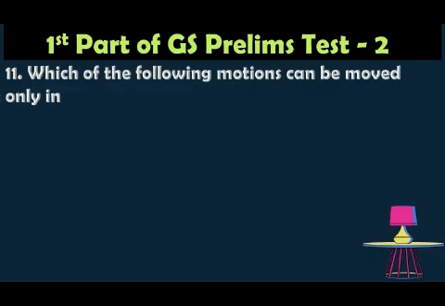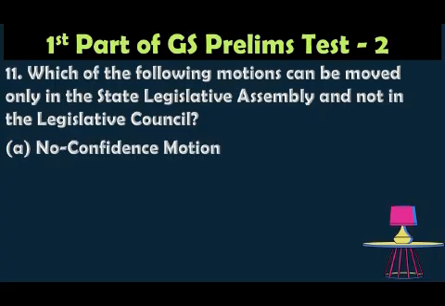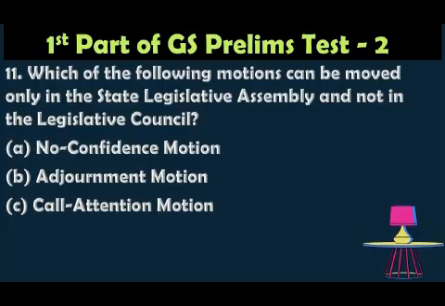Question number 11. Which of the following motions can be moved only in the state legislative assembly and not in the state legislative council? Option A, no confidence motion. Option B, adjournment motion. Option C, call attention motion. Option D, censure motion. The correct answer is no confidence motion. All the other motions can be moved in the legislative council. The no confidence motion is against the government and can only be moved in the legislative assembly. So this is the key point. You have to choose this option.